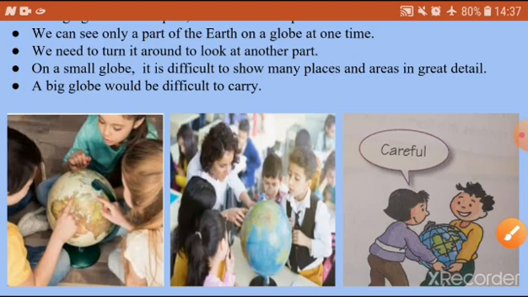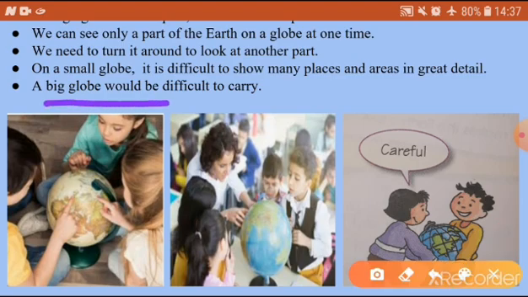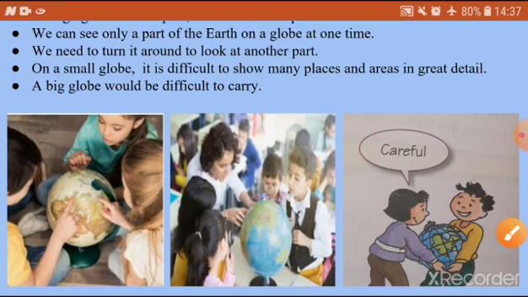Whereas a big globe would be difficult to carry. Look at this third picture. Here these two kids are trying to carry this big globe. And here one word is given, careful. So a big globe would be difficult to carry. So these are the disadvantages of the globe. So uses are there, disadvantages are there.